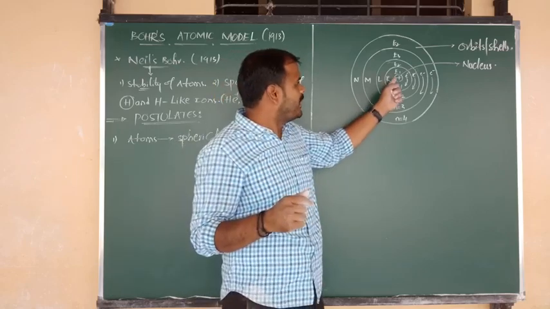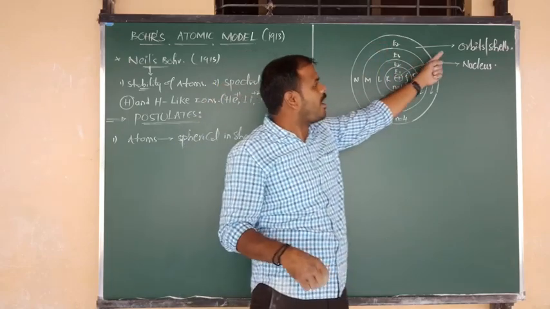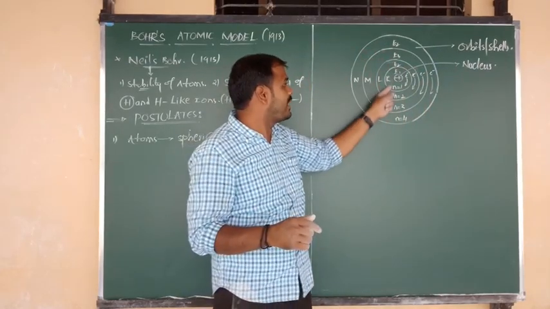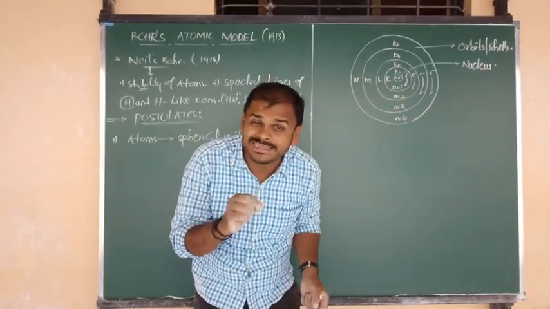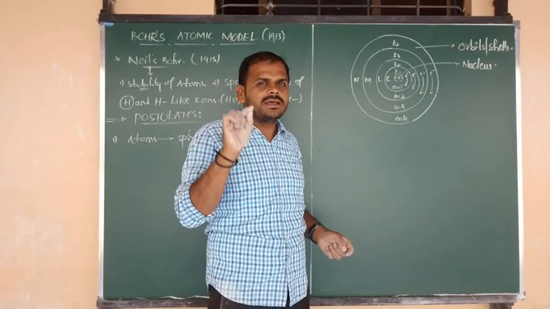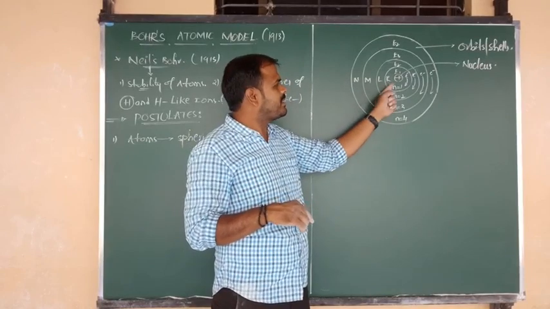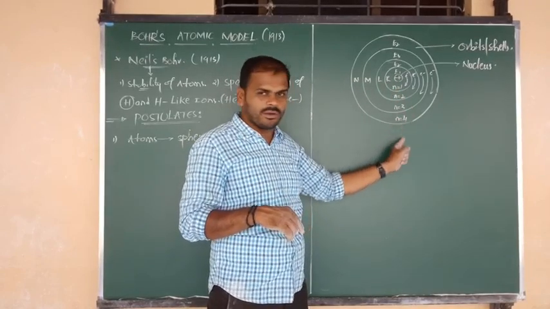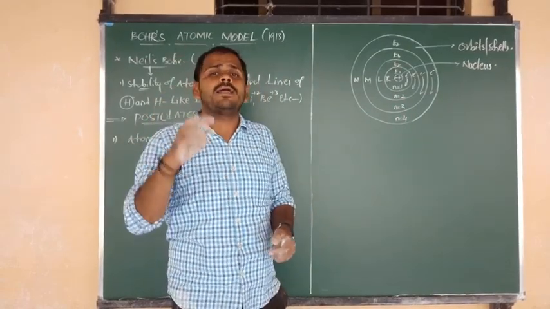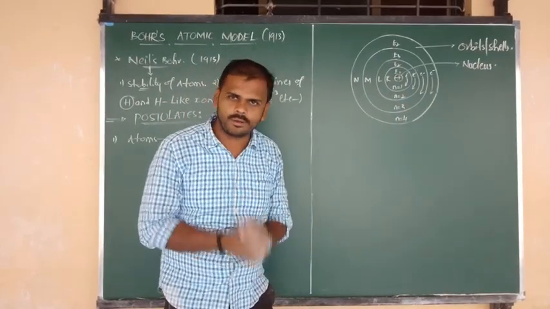Around the nucleus, a number of circular paths are there. Such circular paths are known as orbits, or shells. Such orbits are denoted by the symbol small n. The meaning of small n is the principal quantum number. Small n equal to 1 means the first circular path around the nucleus. So orbit number 1 is n equal to 1, then n equal to 2, n equal to 3, n equal to 4, and so on. Orbits are denoted by the principal quantum number, and the symbol is small n. N equal to 1 means the orbit nearest the nucleus. Very good.